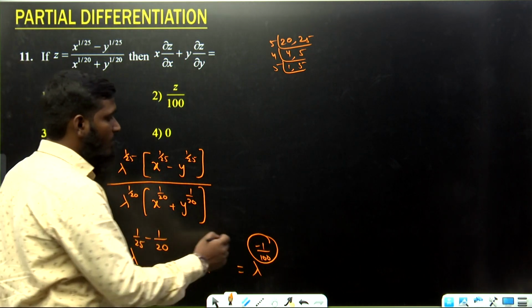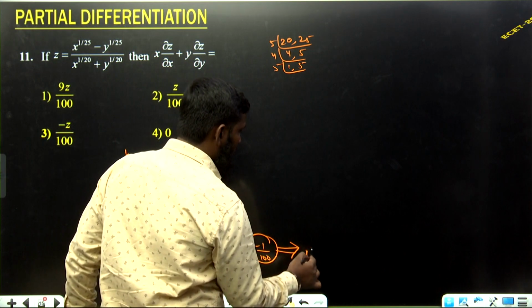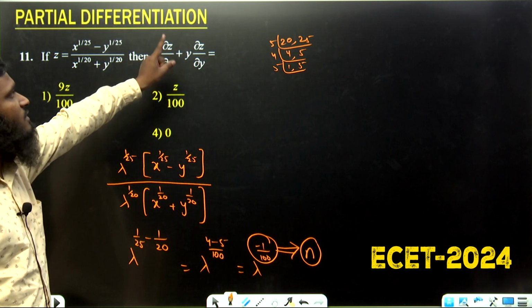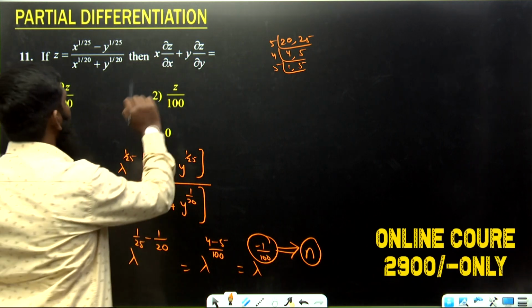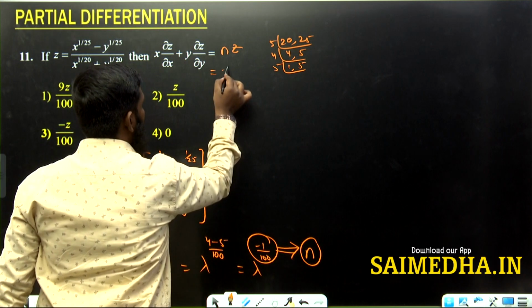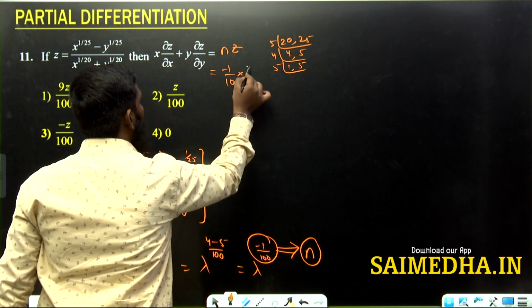So if we are getting minus 1 by 100 over here, then this value is equal to the n value. Now x into dou z by dou x plus y into dou z by dou y, what is the answer we are having now? Nz. Nz means what is the n value? Minus 1 by 100 into z.